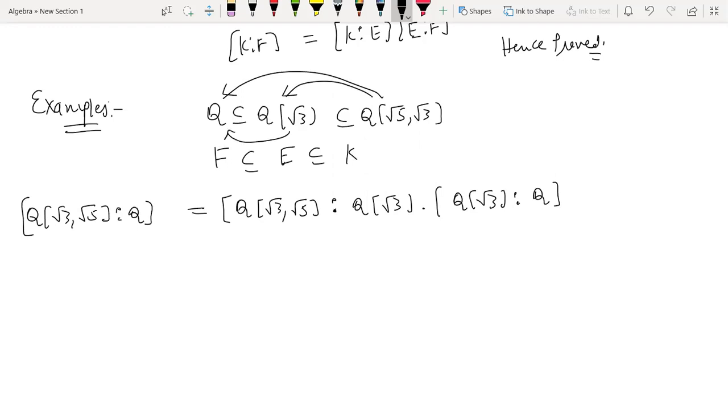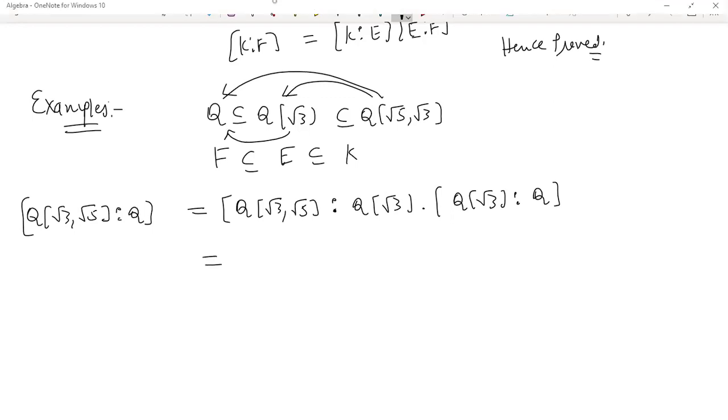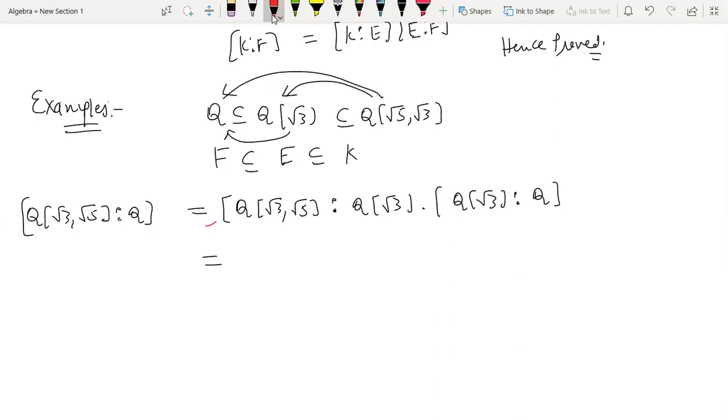That is how degrees get multiplied. Now to determine the dimension of K, Q(root 3, root 5) over Q, we need to know these two. We need to know this one and this one, and then we will get the answer.